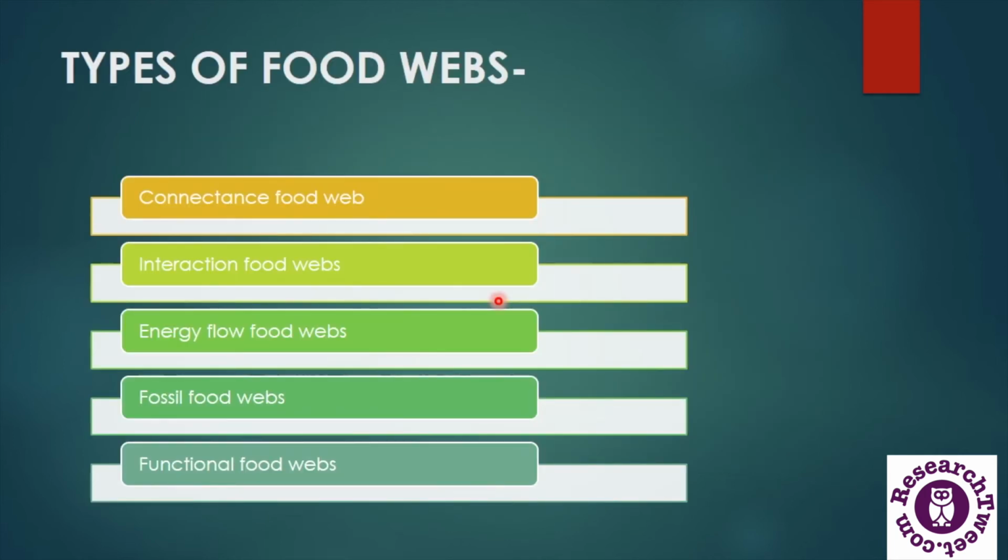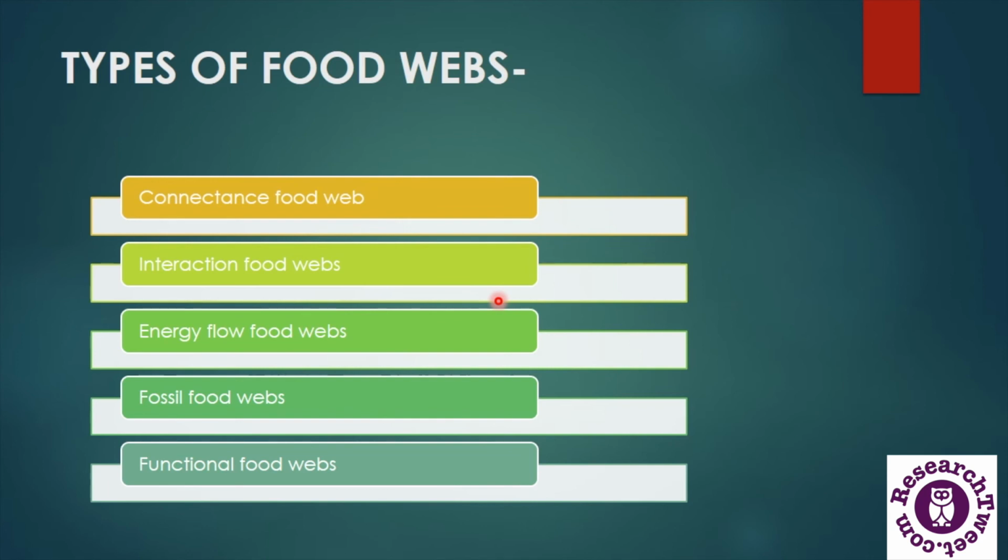Now, on the basis of graphical representations made by different scientists to show the relationship between organisms, food webs are of different types. There are connectance food webs, interaction food webs, energy flow food webs, fossil food webs, and functional food webs. In the case of a connectance food web, the arrows show the feeding behavior, and the strength of the consumption of one species by another is not depicted. But in the case of an interaction food web, the arrows can be wider, bolder, or darker to show the strength of consumption, and here the consumption of one species by another is depicted.